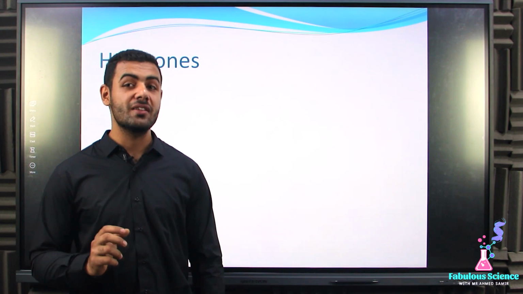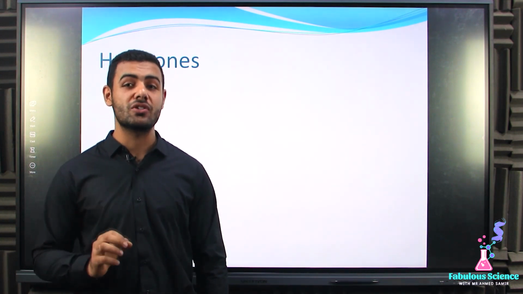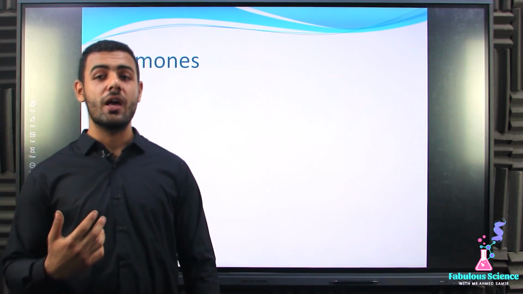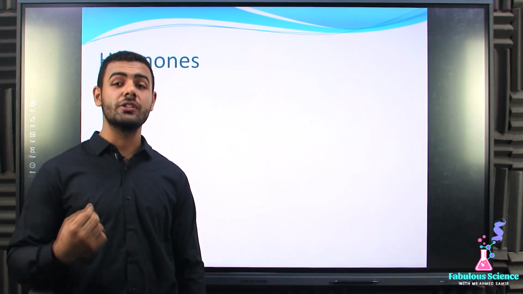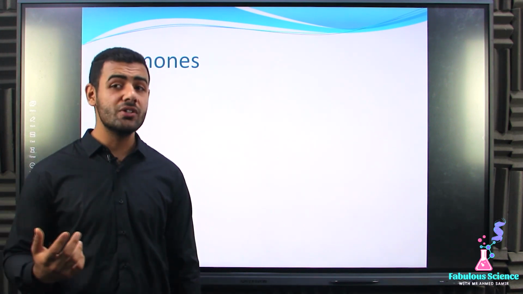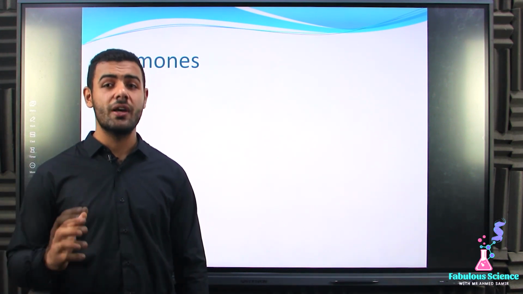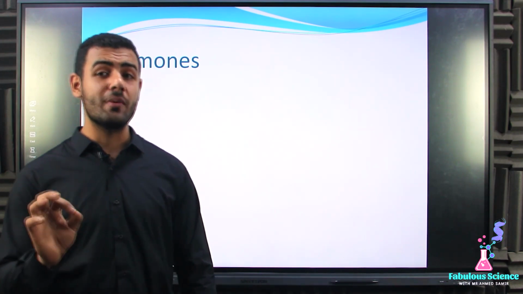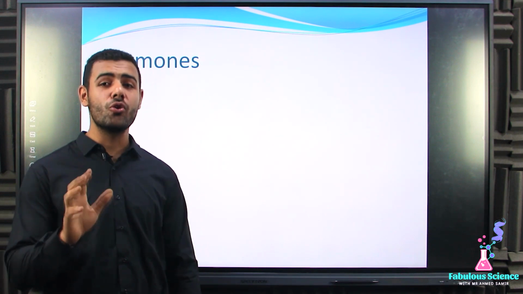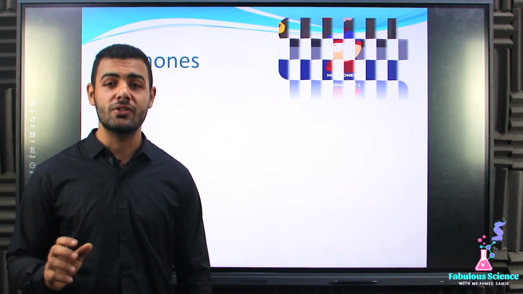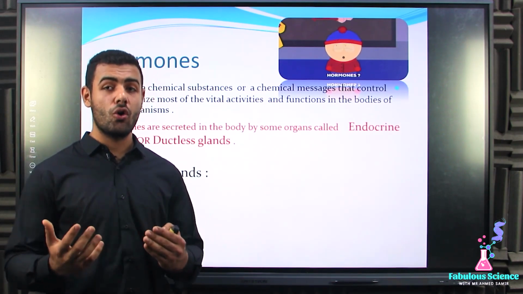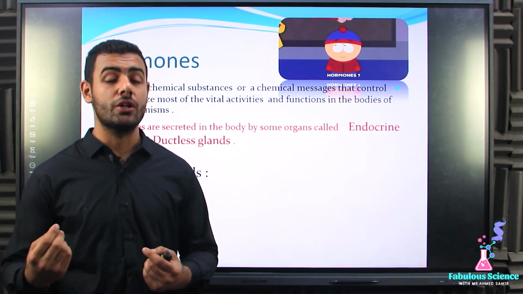So now we can define that hormones are chemical substances or chemical messages that control and organize most of the functions and the activities in the living organisms. But from which cells can hormones be secreted? Actually, hormones can be secreted from special cells in the body, and these special cells are known as endocrine glands. So, the special cell that secretes hormones in our body is known as an endocrine gland.